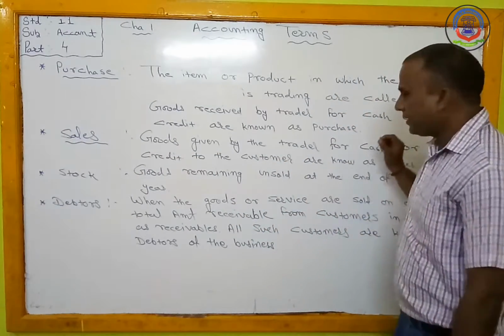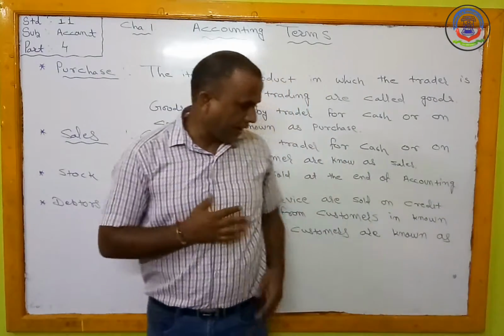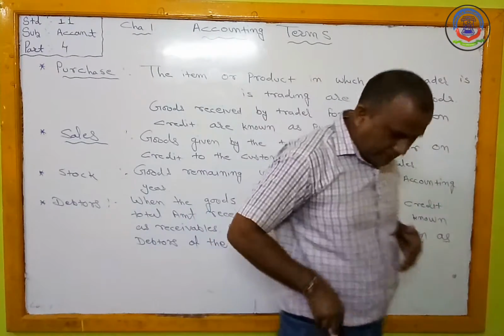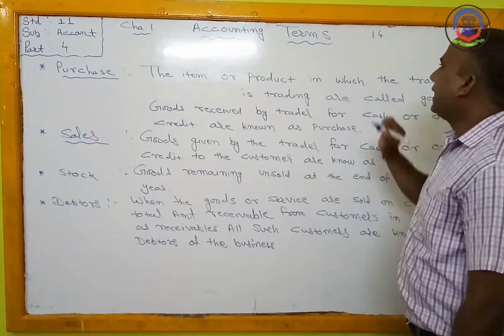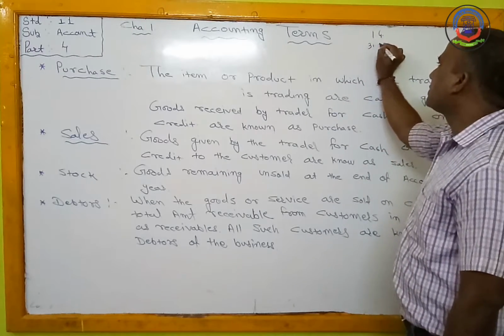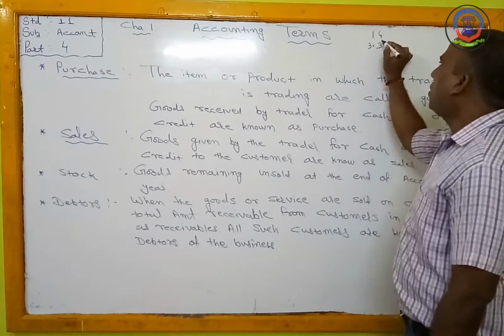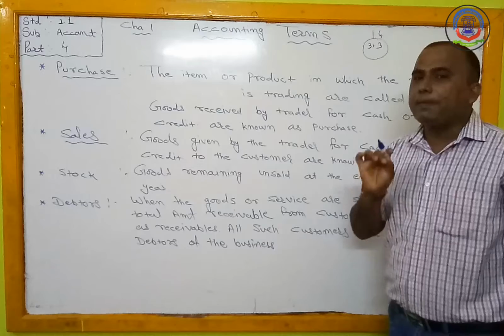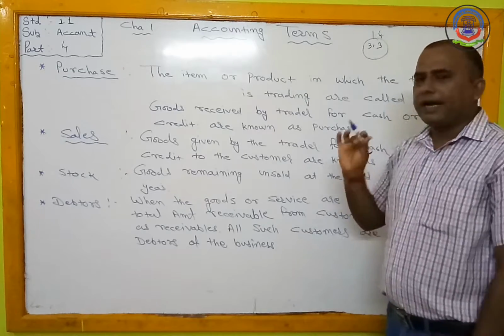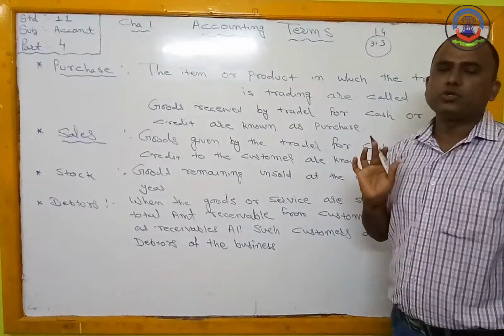We all know that our accounting year starts from 1st April and completes on 31st March. So on this date, whatever goods remain unsold, those goods are known as stock for the business.